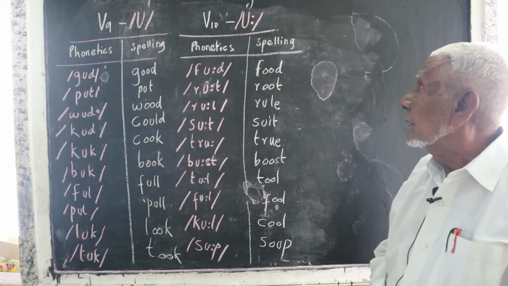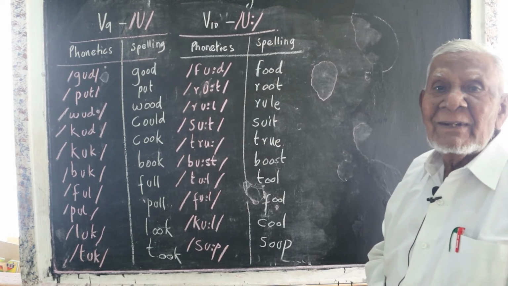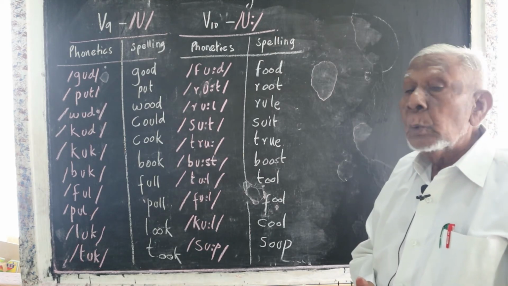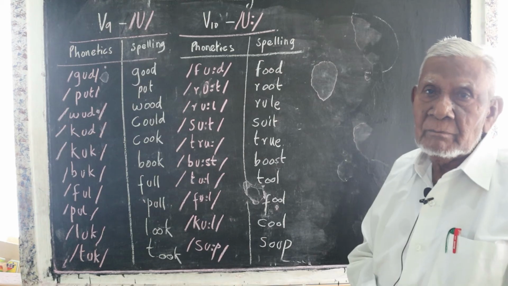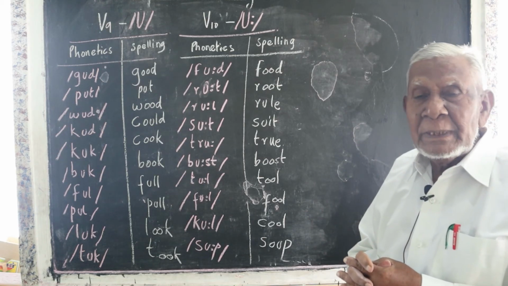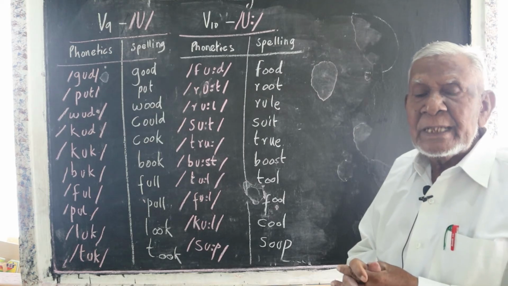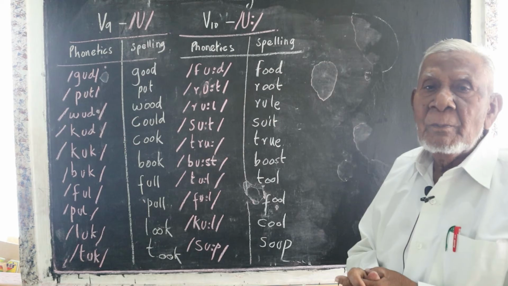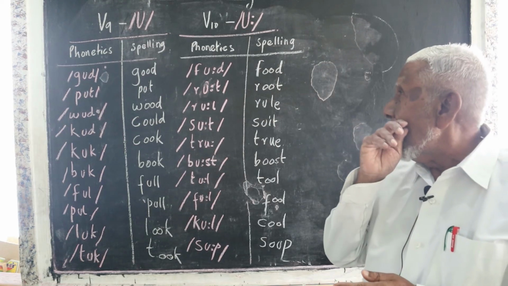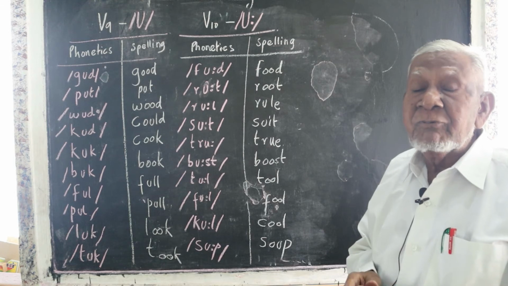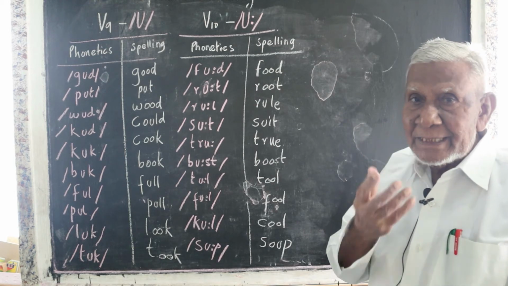Let's take the 10th vowel, V10. Please see, most of the people commit mistakes in the pronunciation. You might have seen many people pronounce food incorrectly, what we eat.